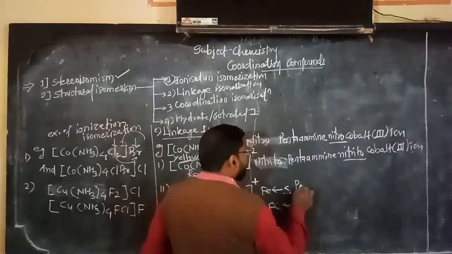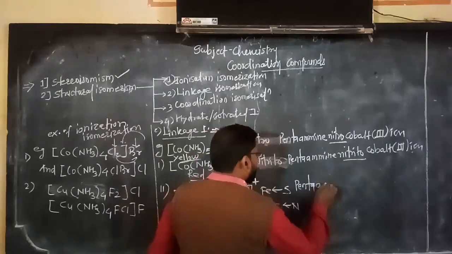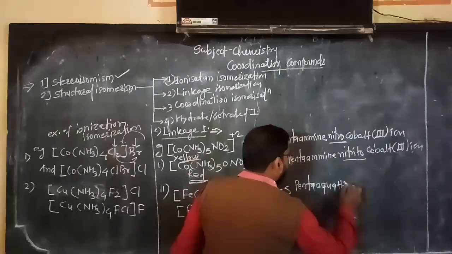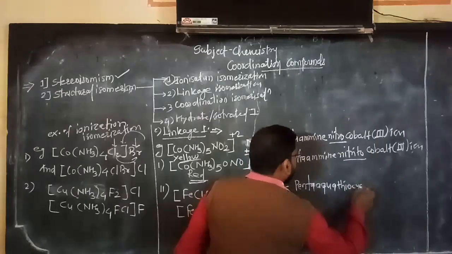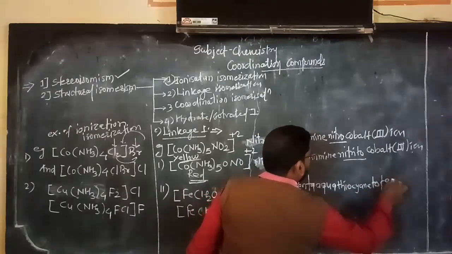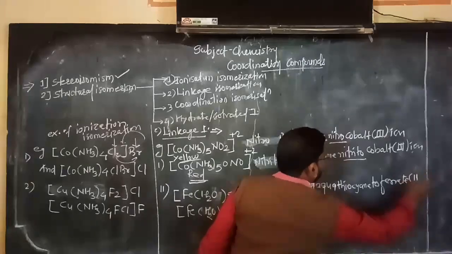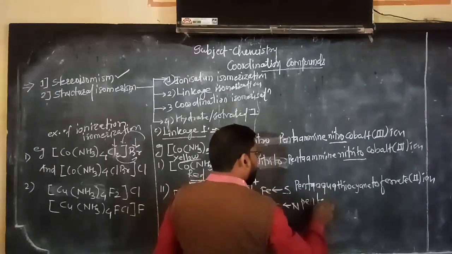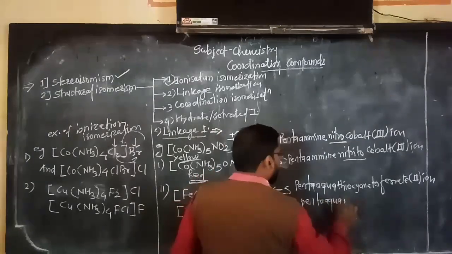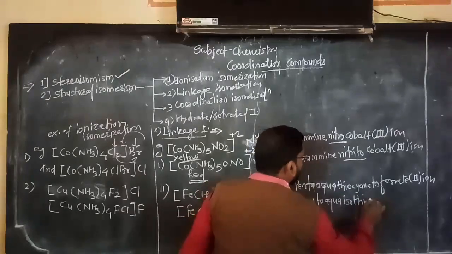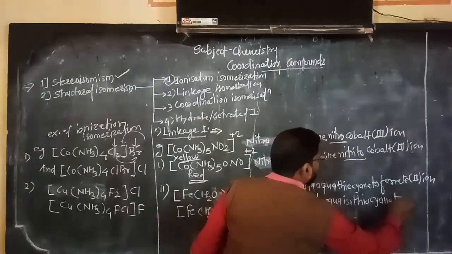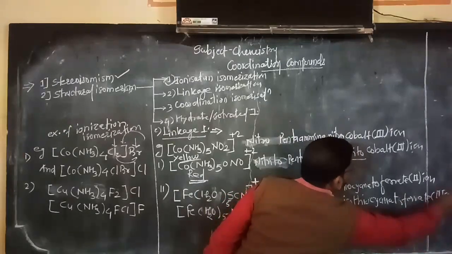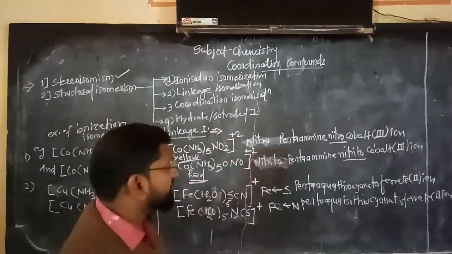Yes, here we can write the name: pentaaqua, exact, pentaaqua, thiocyanato, ferrate, iron. We have seen this in IUPAC nomenclature, don't worry about that. Pentaaqua, isothiocyanato, ferrate, iron. Exactly. So in this way we can write their names, no problem.